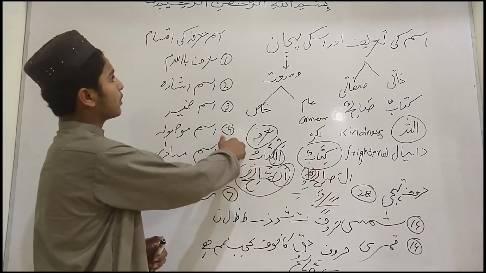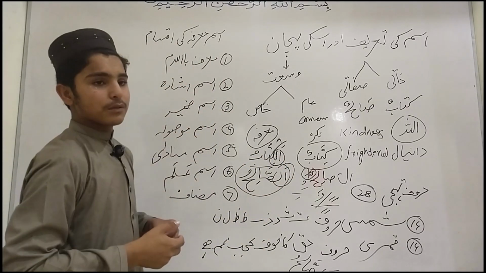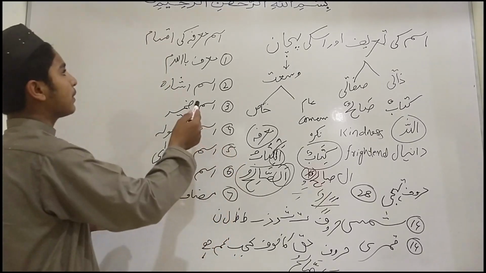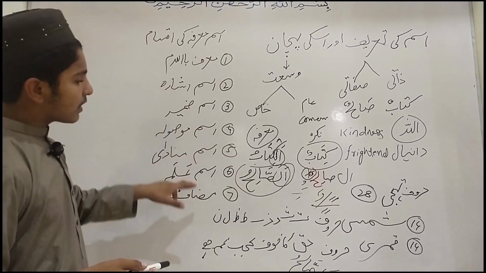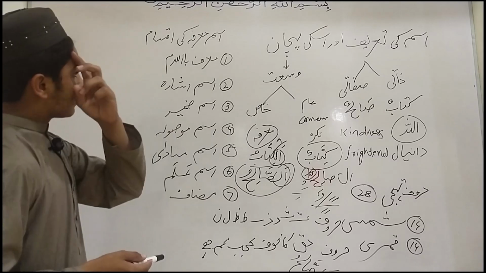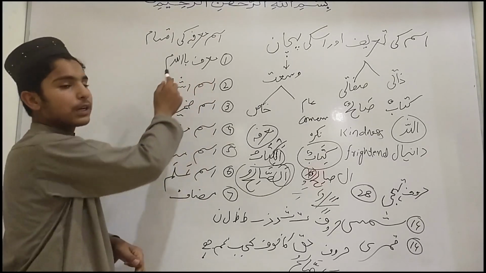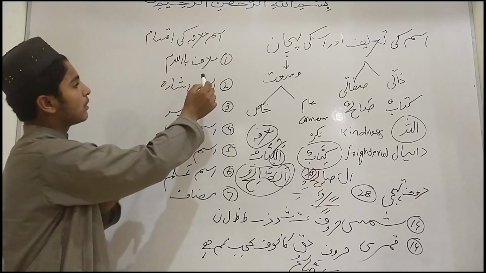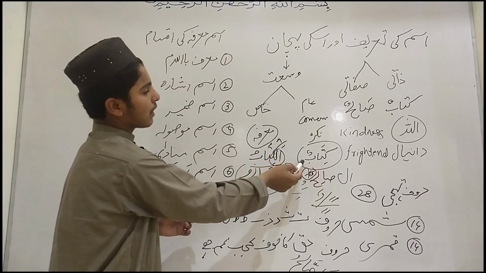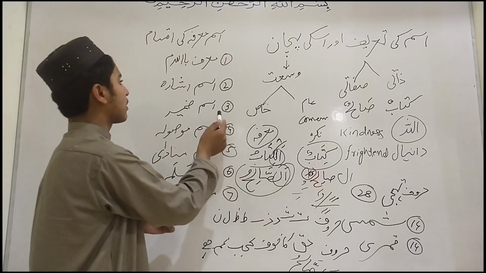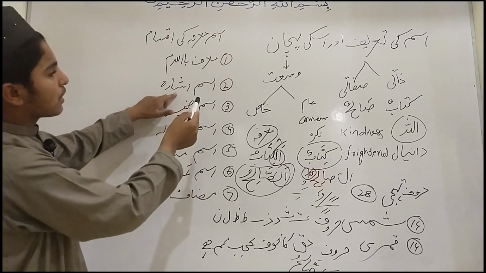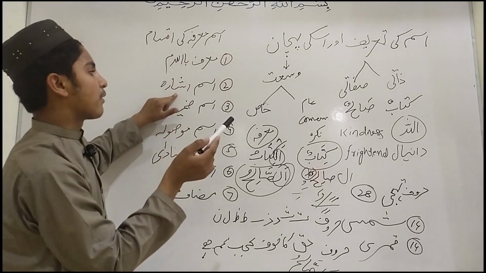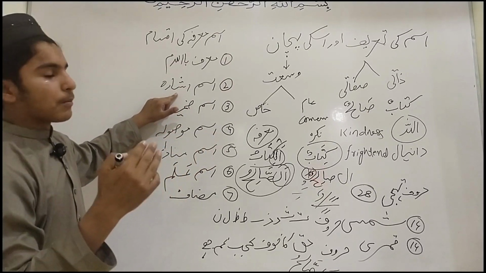Now we are going toward the kinds of proper noun. In the Arabic language there are 7 kinds of proper noun. The first one is mu'arraf bil-lam, a method by which a common noun is converted into a proper noun. The other is ism ishara, demonstrative nouns, used for demonstrations.